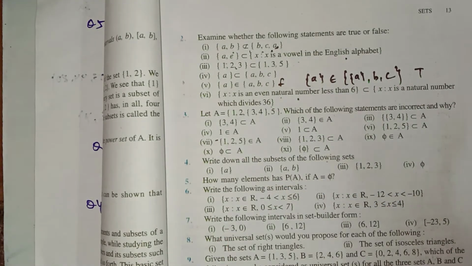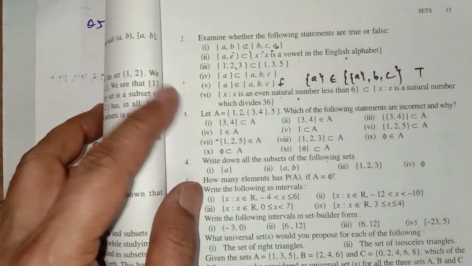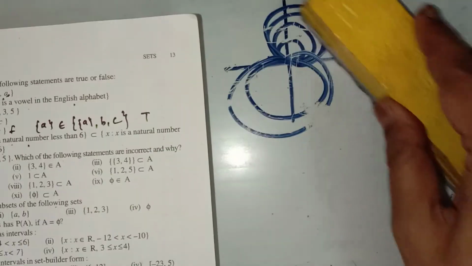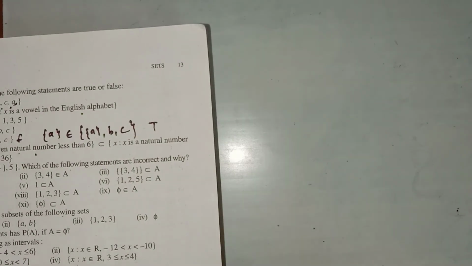Now in question number 3, see it very carefully. The set A contains the elements, very carefully see it. In set A, how many elements do we have? Let me explain, as in question number 2 also.